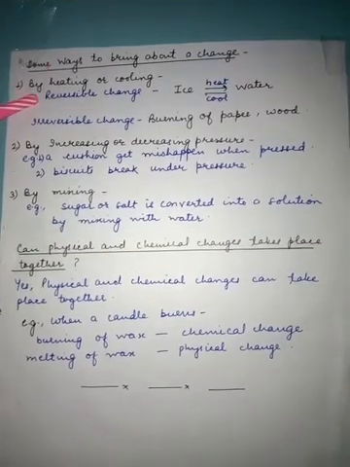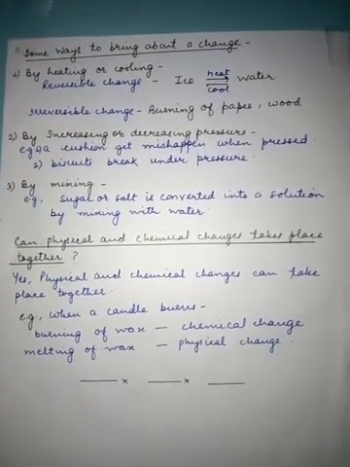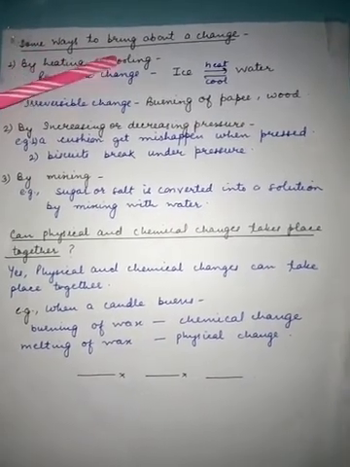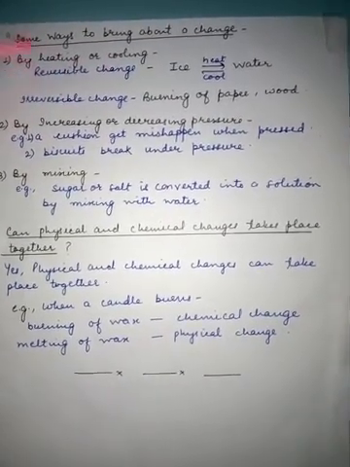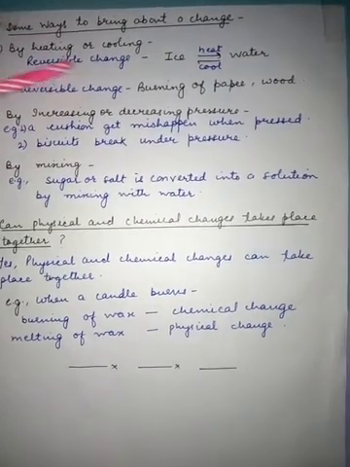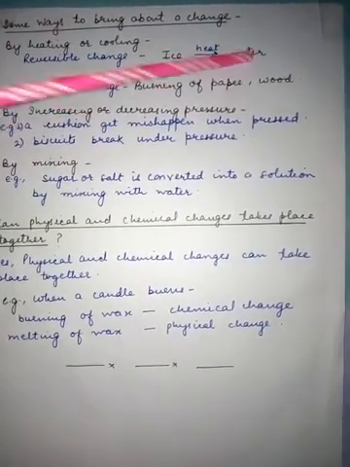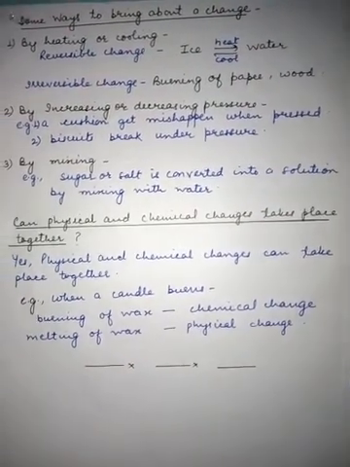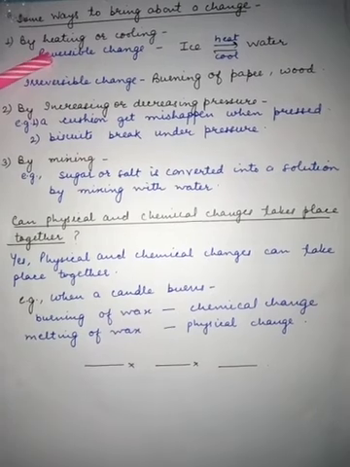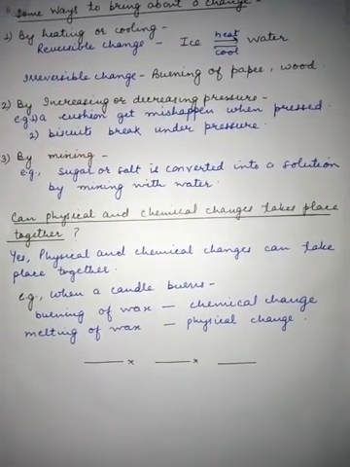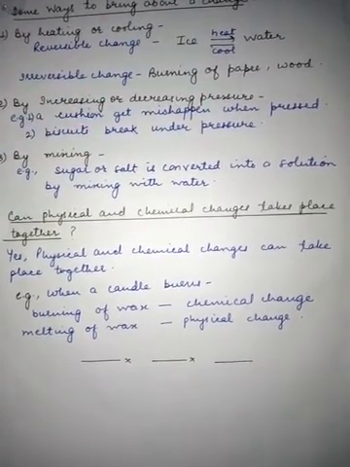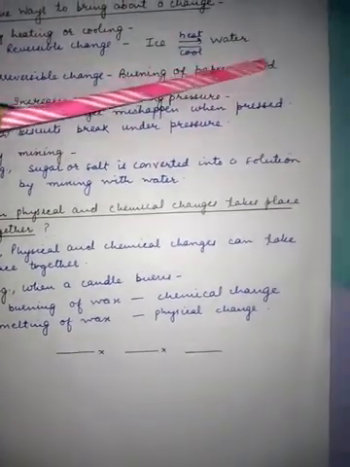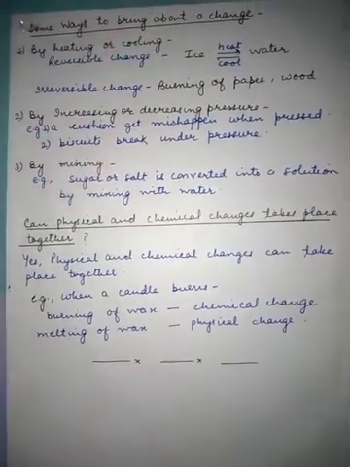Now we will study some ways to bring about a change. How can we bring about a change? The first way is by heating or cooling. By heating or cooling we have some reversible changes, like ice will turn into water and water will turn again into ice. Irreversible changes are also there. When you burn a paper, there is a change but it cannot be reversed. Burning of wood. So these are the changes which can occur by heating or cooling.